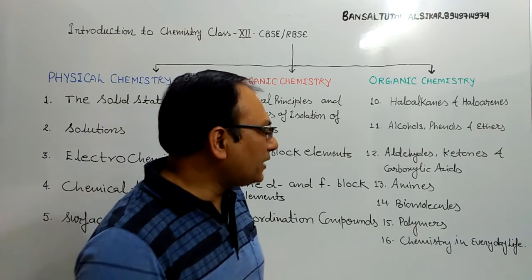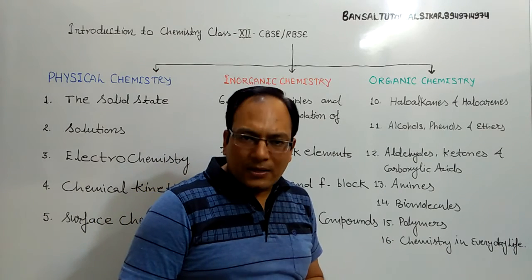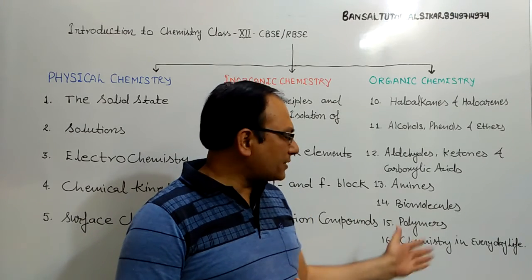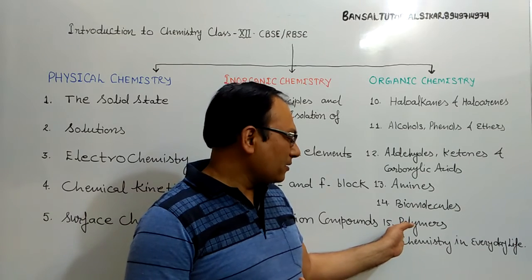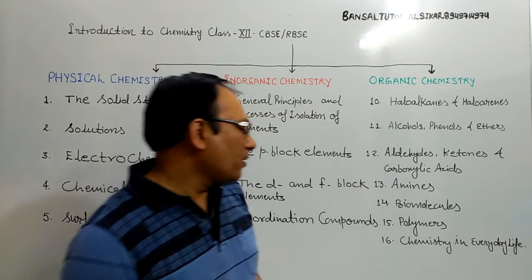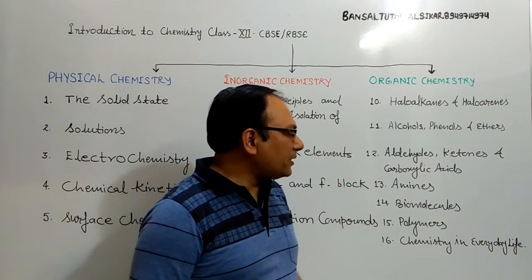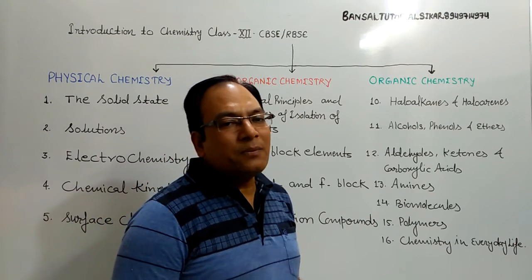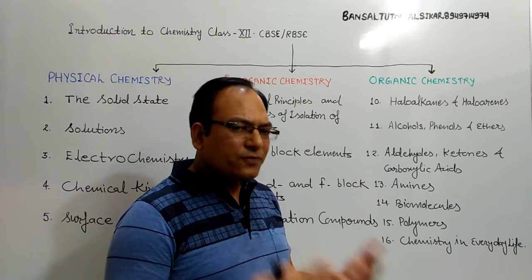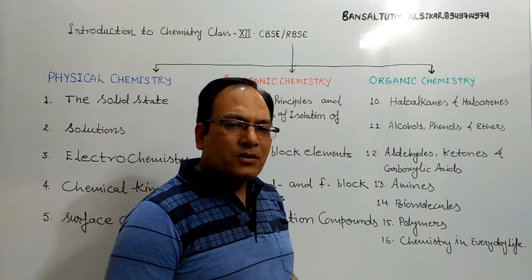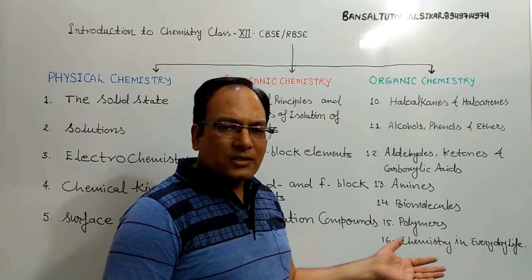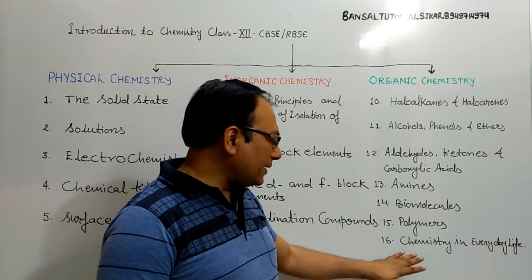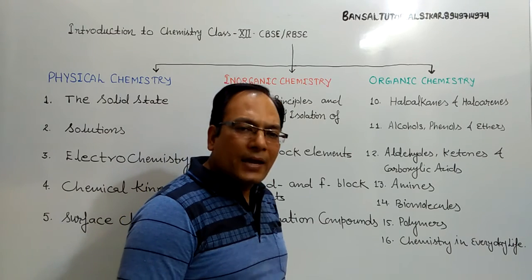Chapter 15 deals with the different types of polymers such as fibers, synthetic or natural fibers, plastic, whatever. In this we will discuss the different types of polymers. Chapter 16, the title is Chemistry in Everyday Life. This is the application part of the chemistry. In this we will discuss some important compounds which we use in our daily life, such as medicines, soaps and detergents, dyes, and some more chemical substances, their properties and uses.